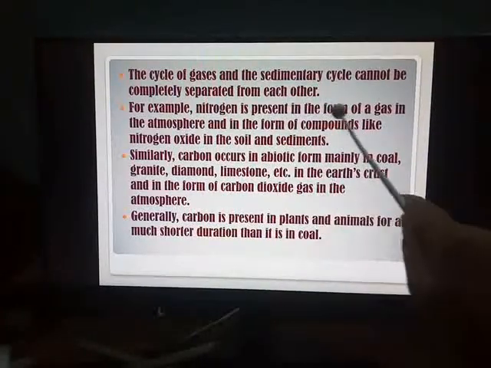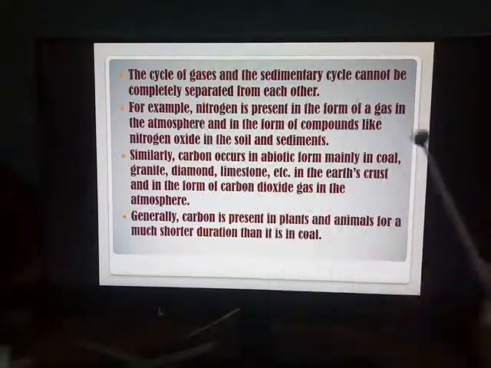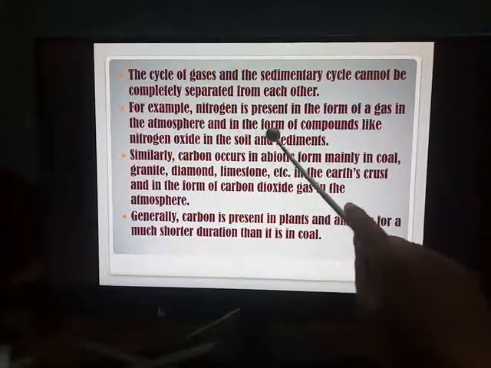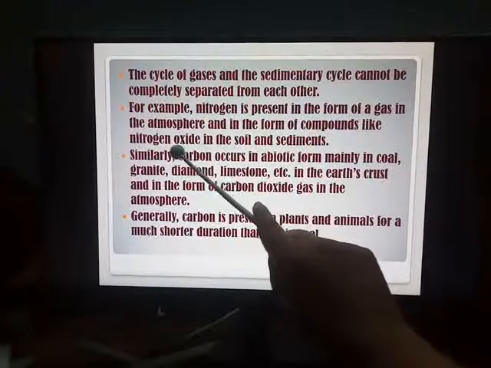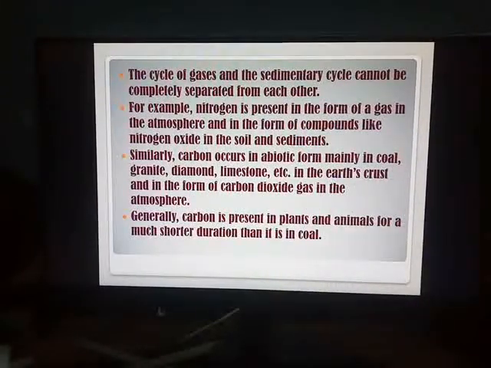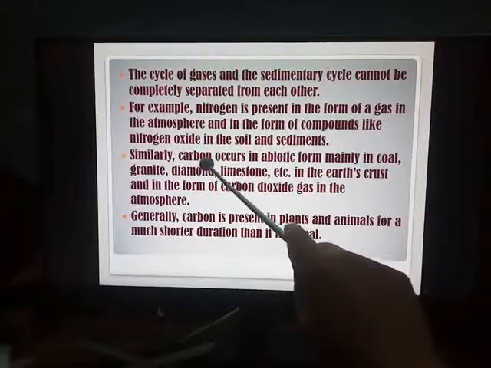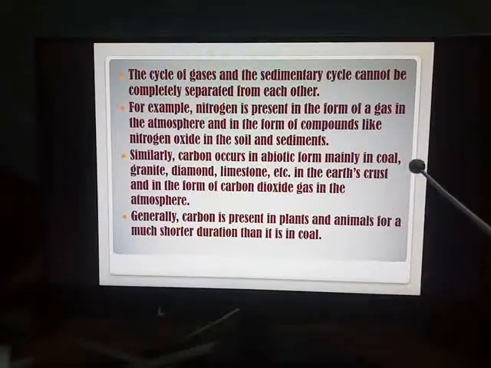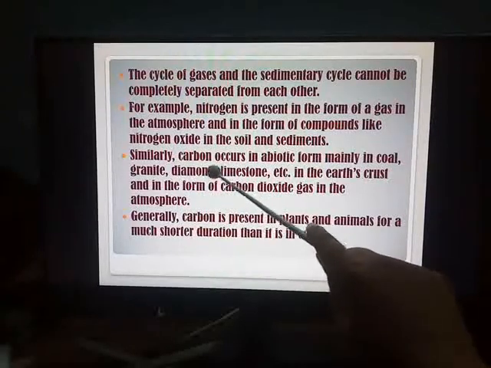I have taken up an example. Nitrogen is present in the form of a gas in the atmosphere, so it is related to the gaseous cycle, and you can also see it in the form of compounds like nitrogen oxide in the soil and sediments. So again it is related to the sedimentary cycle. Similarly, carbon occurs in abiotic form, mainly in coal, granite, diamond, limestone.